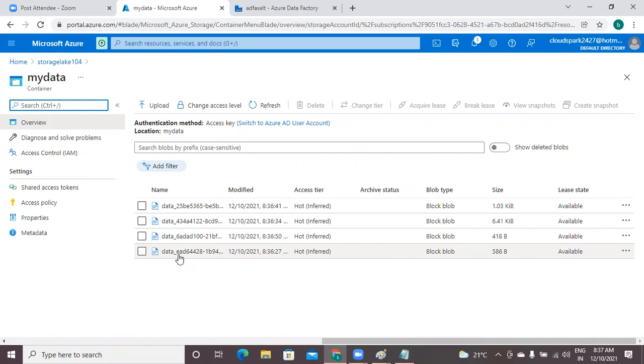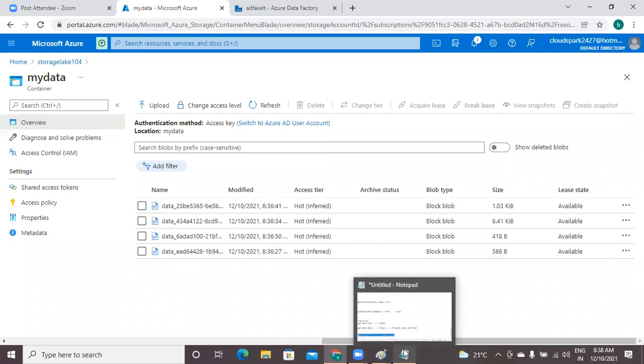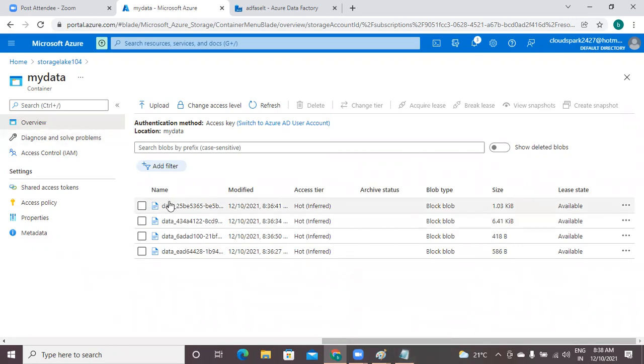But observe, a small bug is here. Actually, we have file names. The file names are not copied into this one. Because if there are 4 files or 5 files, you can easily identify which file is copied, which file not copied. If I have 1000 files and all the names are different, at that time this will be difficult. Very soon, this bug will be solved. I feel it is a bug, but this may be a bug or Azure may have put it like this intentionally, I don't know. Got it. So all these things are copied into our data lake.